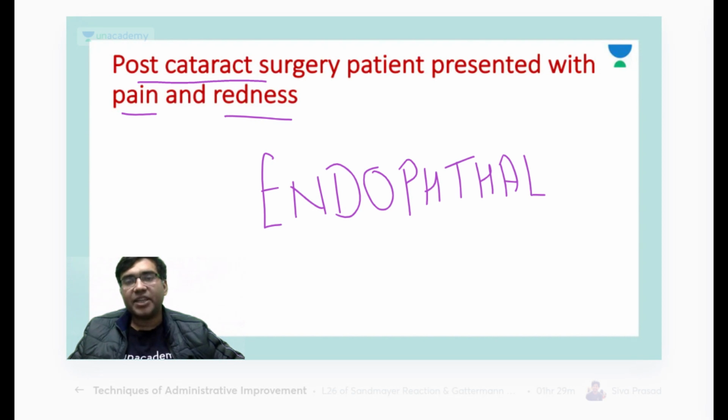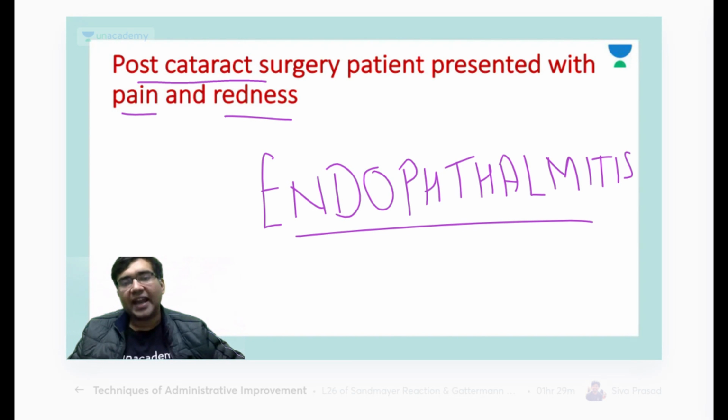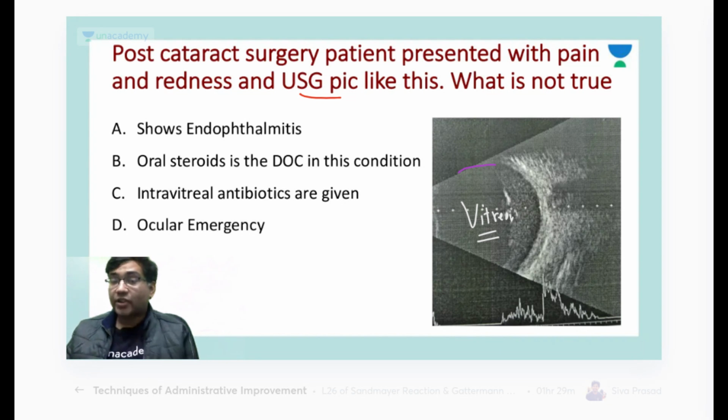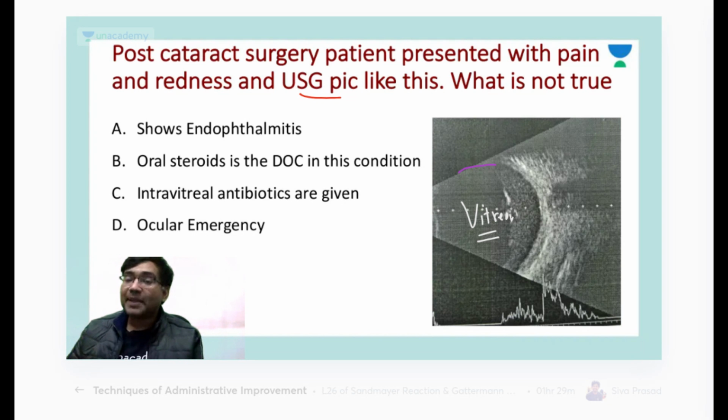Okay, inflammation of all the uveal tissue and the vitreous exudates. So if you can appreciate here, you see some dusting and haziness in this chamber. This is basically the area of vitreous, and you are seeing haziness or exudates in the vitreous. So this patient is suffering from endophthalmitis.